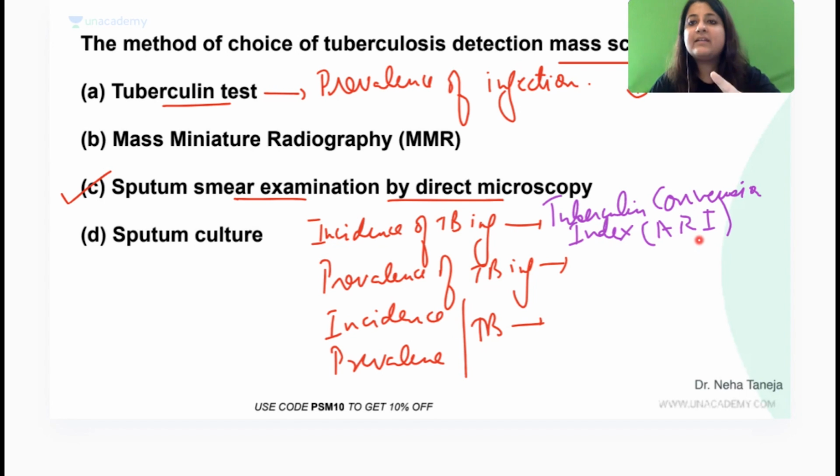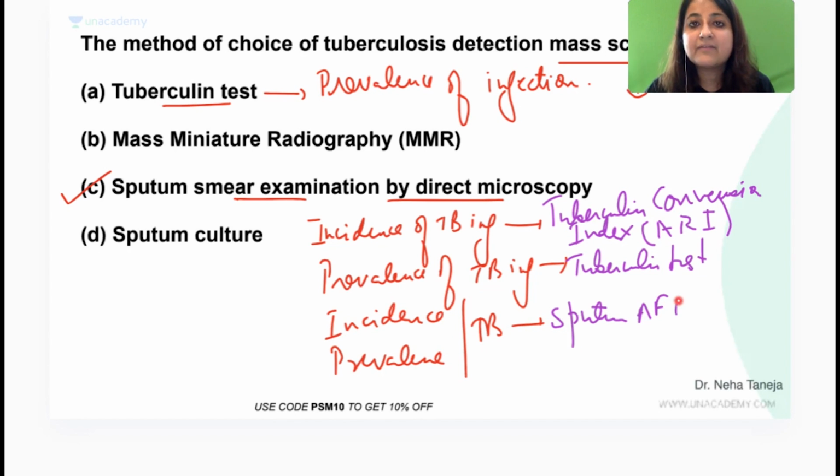This has also come in FMGE exams, that over a period of 1 year, all those who were tuberculin negative, how many became tuberculin positive? Okay? Prevalence of TB infection is tuberculin test. Like right now, I come to your class and I do everybody's tuberculin test. So whatever result comes, all those who come positive, that means they are exposed to the TB infection. Got it? And incidence and prevalence of disease is given by sputum AFP.